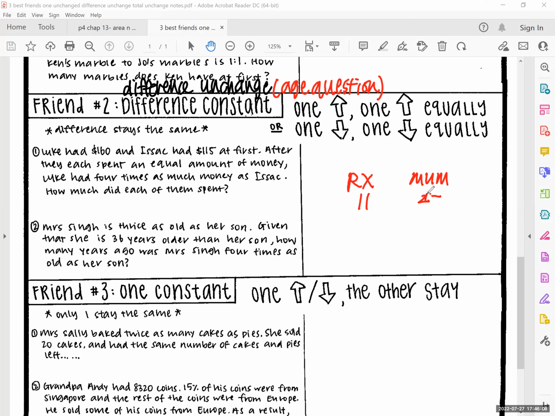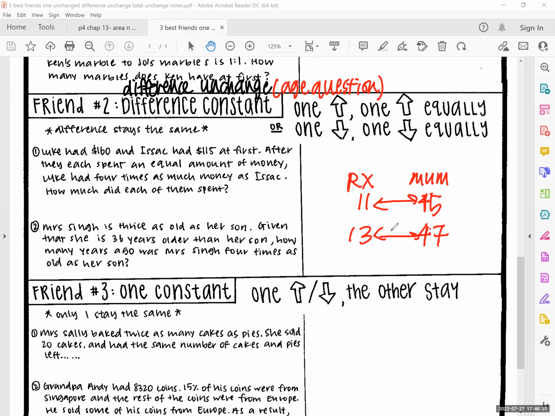So let's say 2 years later, how old will you be? When you grow old by 2 years, will your mommy also grow old by 2 years? So can you see? That's why usually it's an age question, because the difference between the age between you and your mommy is always the same.